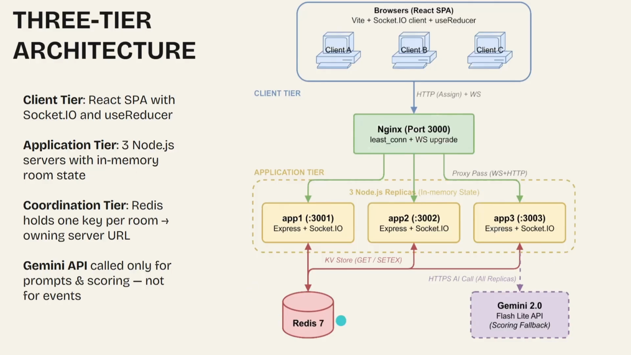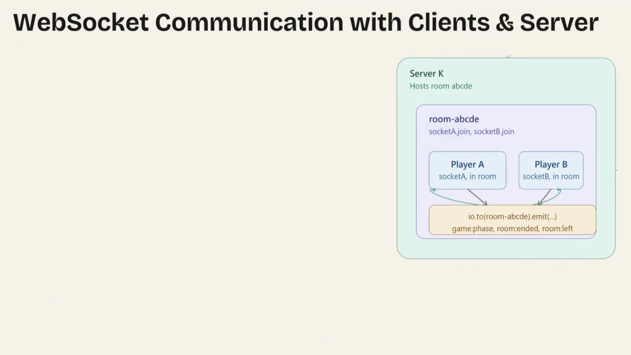Then we have the coordination tier, which is a single Redis instance used exclusively as a key-value store. An entry in Redis would be like room BCD mapped to server 3. Redis is never used for event delivery. Then again, we have Google Gemini, called only by the scoring pipeline and not involved in the stroke delivery or phase transitions. So let's get into the WebSocket to understand how client and server communicate.